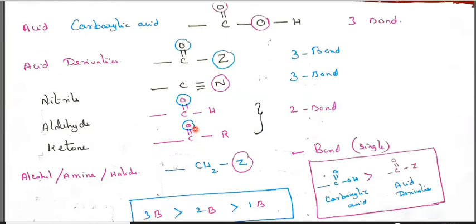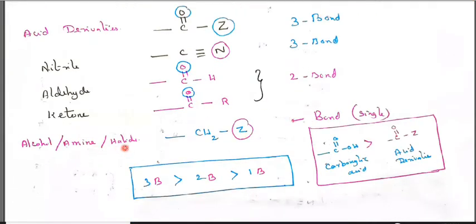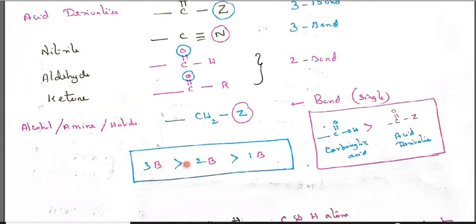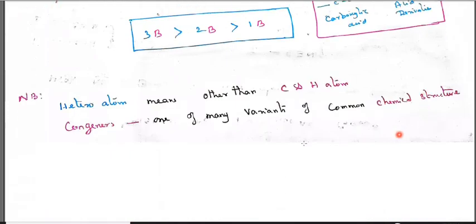And ketone, C double bond O. So here it is a double bond O, 2 bonds. Alcohols, amines, halides contain CH2Z, so they have only 1 bond, a single bond. So 3 bonds have more priority than 2 bonds, which have more priority than a single bond. Out of acid and acid derivatives, carboxylic acid, CH3 C double bond O OH, is greater than C double bond O Z.